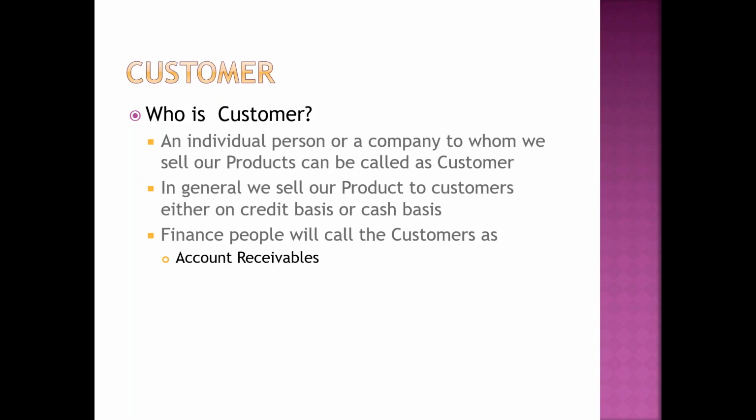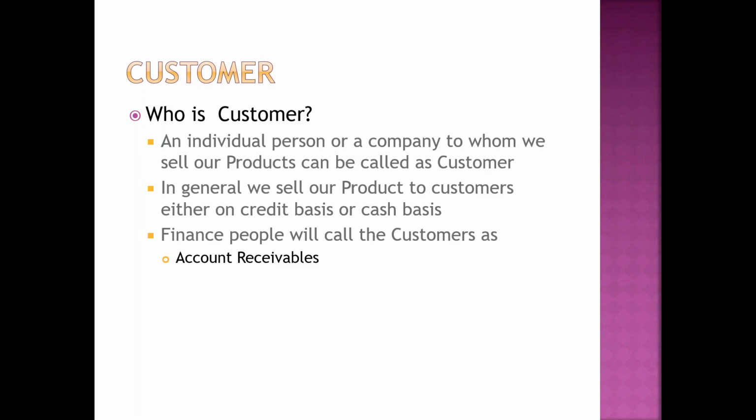They cannot have their own showrooms. So it goes through a dealer network. So in our story, customer means a dealer to whom we are going to sell, and that person is going to sell to individual persons. So a customer is a person or a company to whom we are going to sell our product.